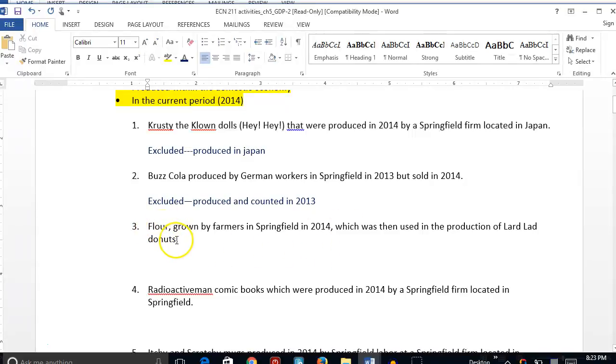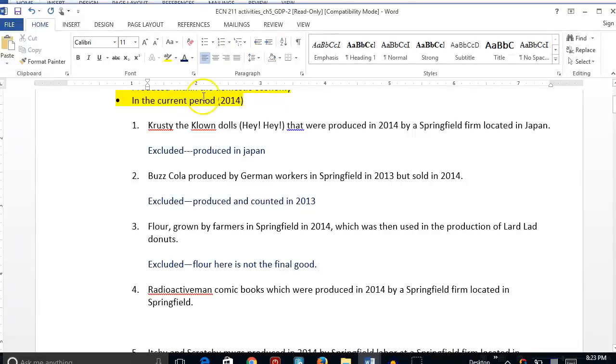It's an intermediate good, and it's already going to be included when you buy your donut. The dollar you pay for your donut includes the value of things that were used to produce the donut, like flour. So in this example, the flour is going to be excluded. Flour here is not the final good.